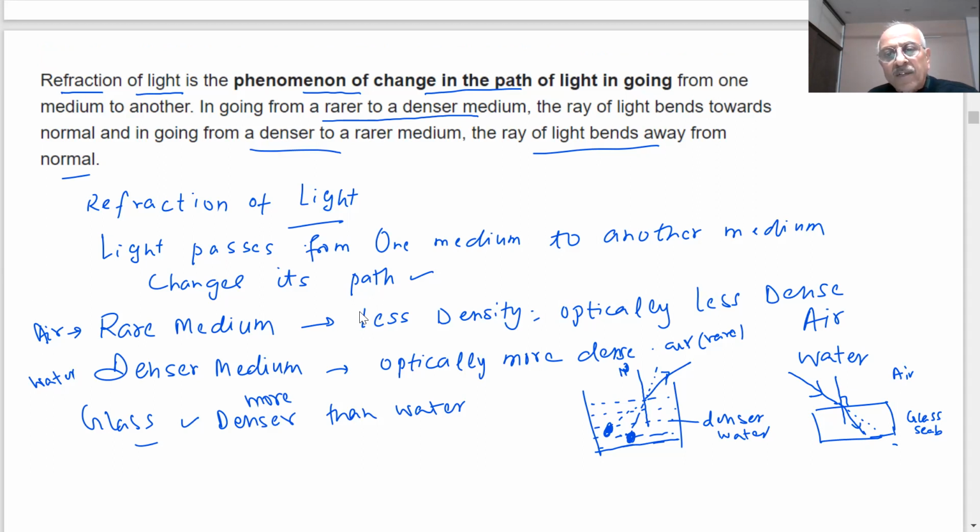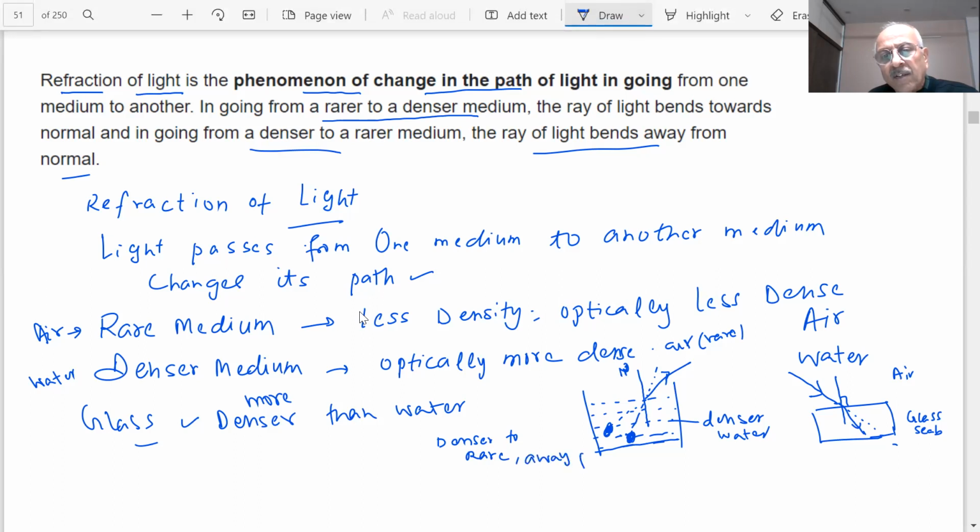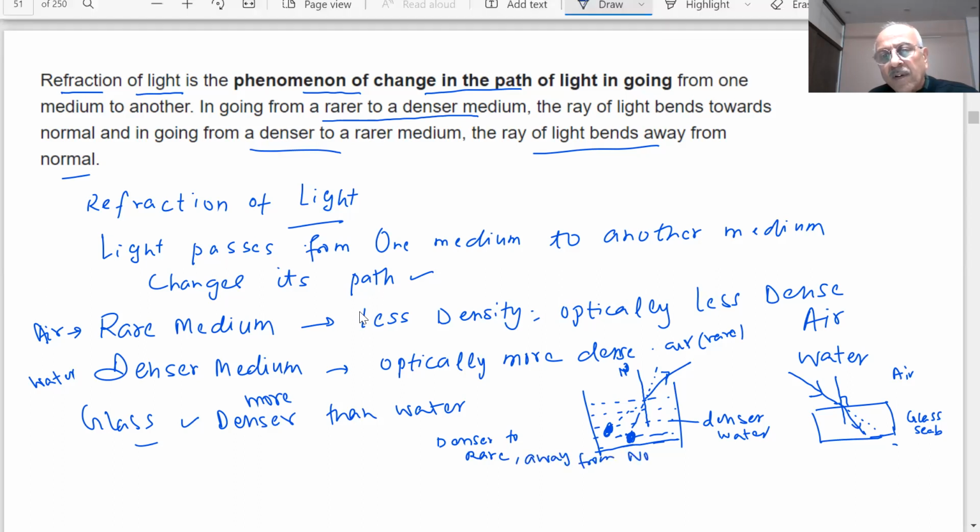From denser to rare, the light is bending away from the normal. Can you see this? And here, what is happening? From rare to denser. Air is rare, the glass slab is denser.